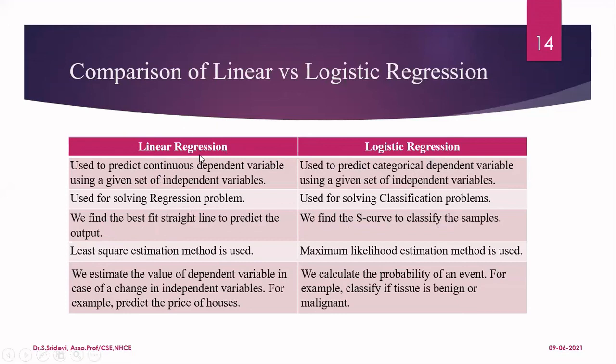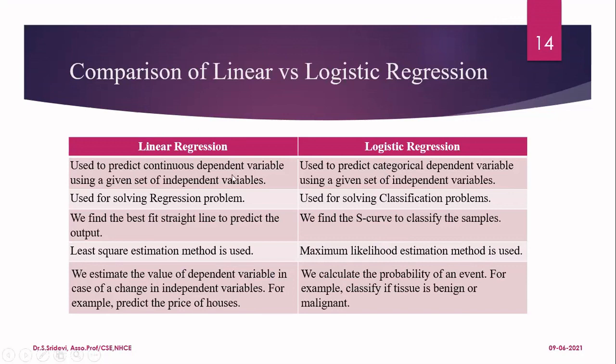And in case of linear regression, we will be using the least square estimation method to find out how well our model is performing, so that we will find the best fit line. Whereas in case of logistic regression, we are going to use the maximum likelihood estimation method, which is based upon the probability, to detect how well our curve is performing.